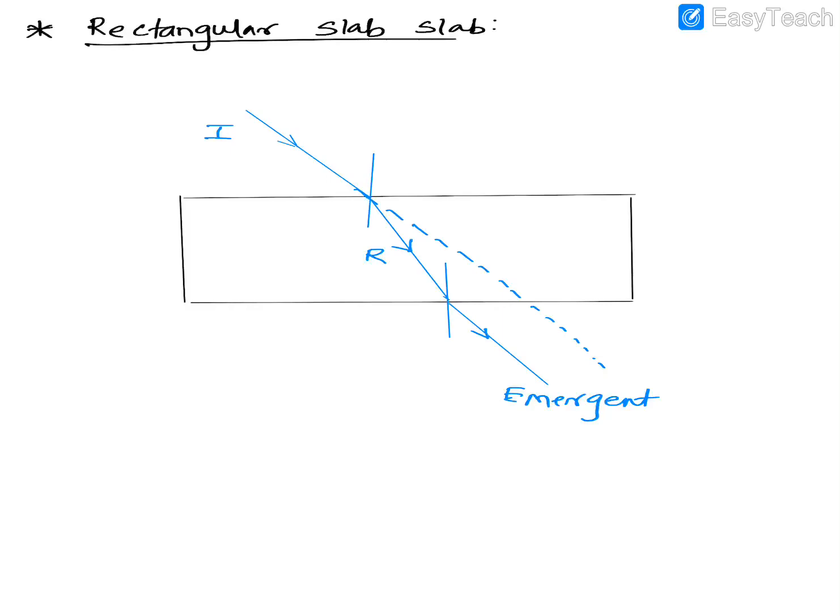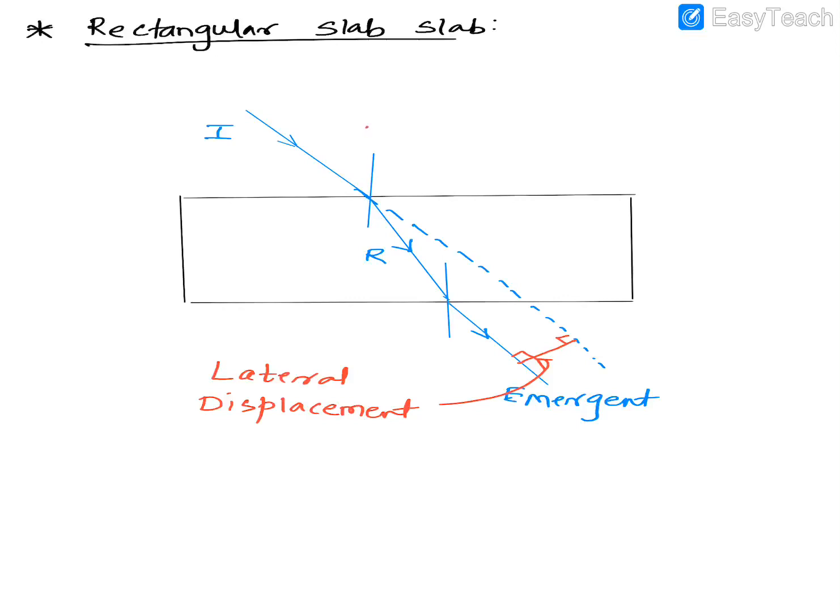Now this perpendicular distance between the two rays, see out here, this perpendicular distance is called what? Lateral displacement. It is called lateral displacement. So that's the incident ray, refracted ray, and the emergent ray.